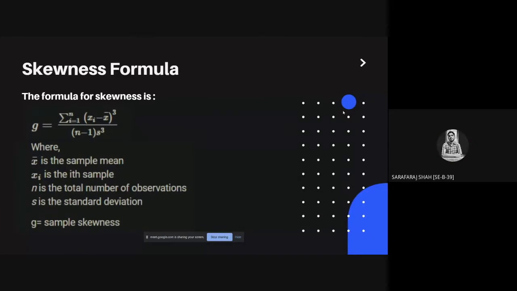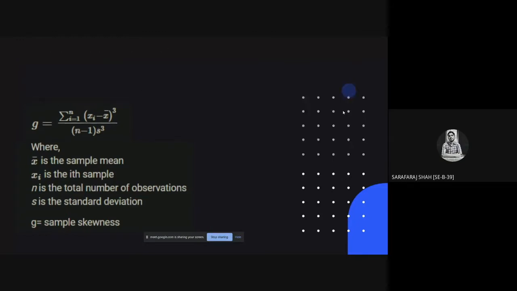So this is the formula for skewness. That is, G equals the summation of i equals 1 to n of (xi minus x bar) cubed, divided by (n minus 1) s cubed, where G stands for sample skewness, xi equals the ith sample, x bar equals the sample mean, n equals the total number of observations, and s is equal to the standard deviation. Next.